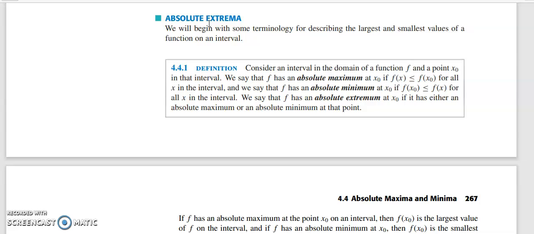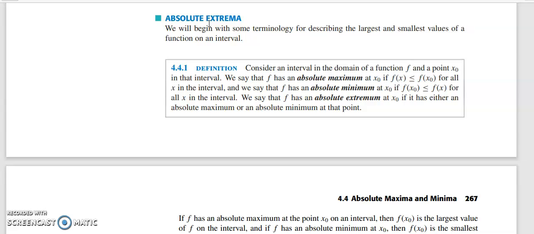A point a is called a local maximum when you take a small interval containing a, of the form a minus x naught to a plus x naught. It can be as small as possible. In that interval, if f of a is greater than or equal to f of x for all x belonging to that interval, then we get a maximum.